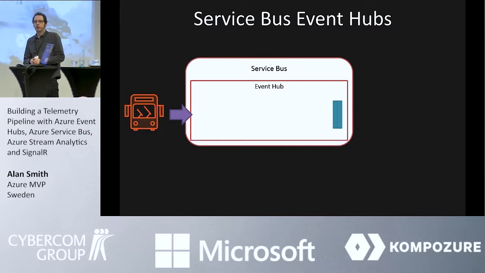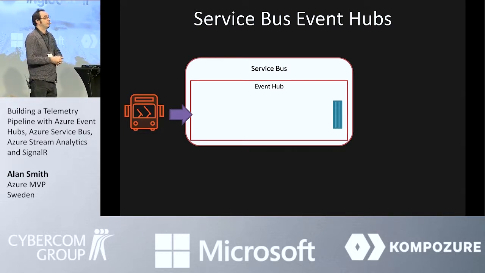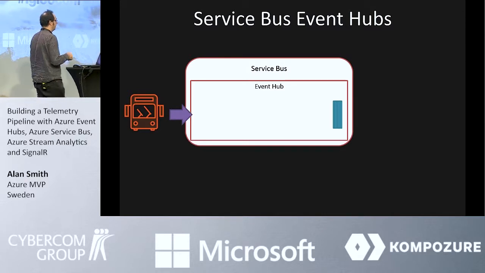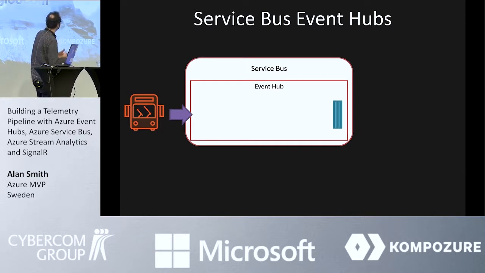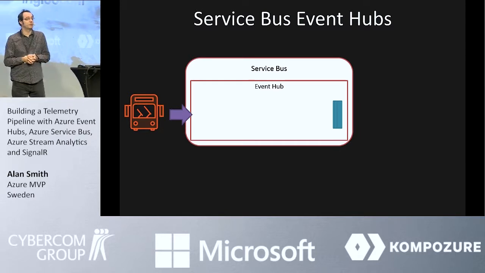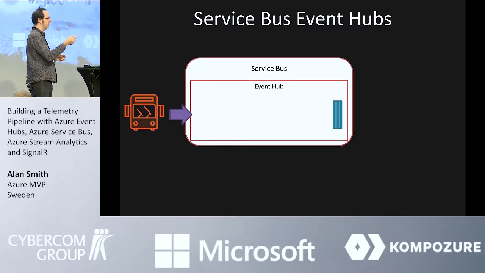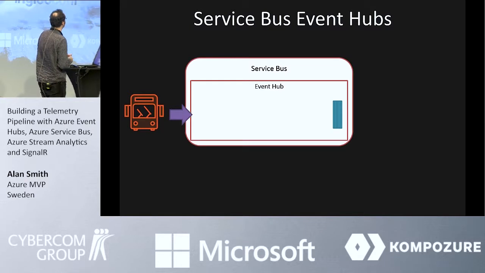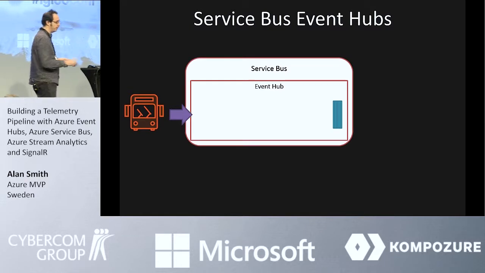Now, Uber could still work if you lost 10% of the events, or even 50% of the events. You still know where the cars are roughly. It's just that the positions are being updated every 3 seconds rather than every 1 second. So with events, sometimes it's not critical that we process all of the events. With messages, we want to process all of the messages. We don't want to lose any. We don't want to even lose 1% of the actual billing requests or the transactions or the reviews that are coming in and so on.